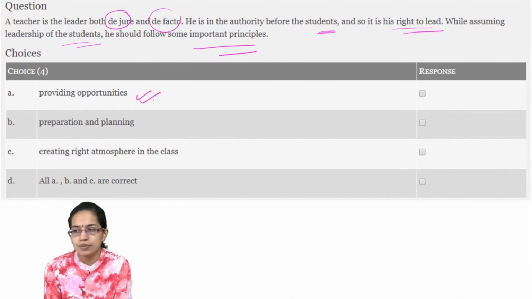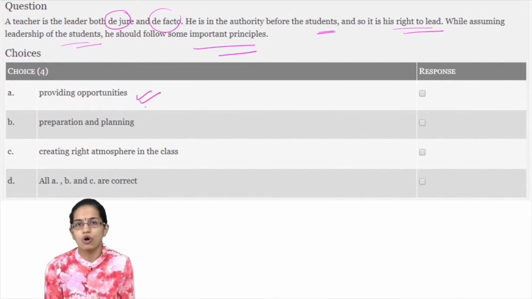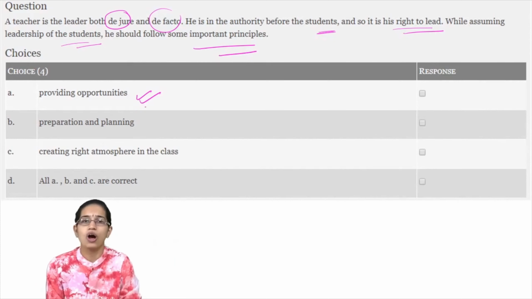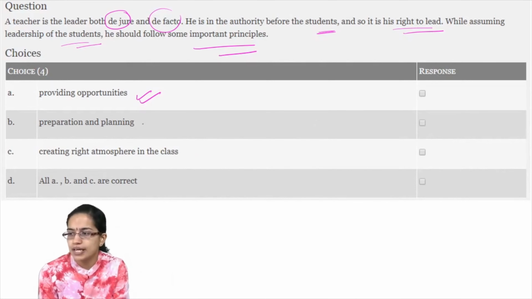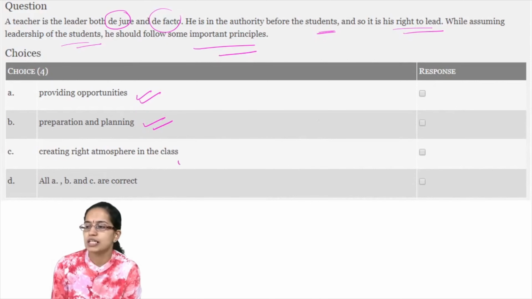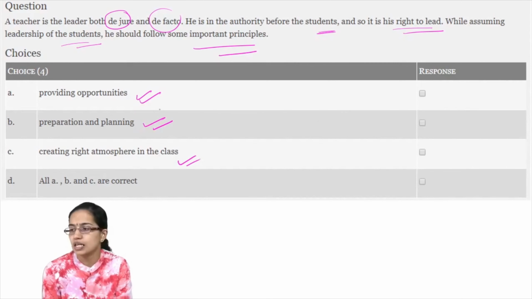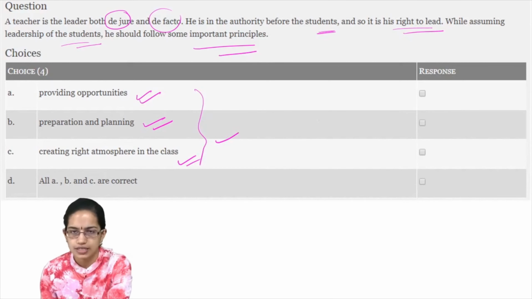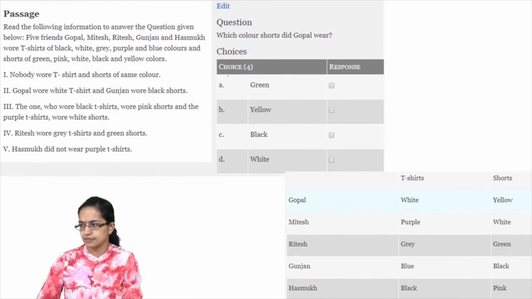Now definitely providing opportunities to students is one of the major objectives of a teacher, whether it is made by law or it is not officially made by law. Similarly, preparing and planning for the student and creating a right atmosphere in the class. So all of those would be the right options. Now here the most important confusion was regarding the terminology. So I hope that's clear.